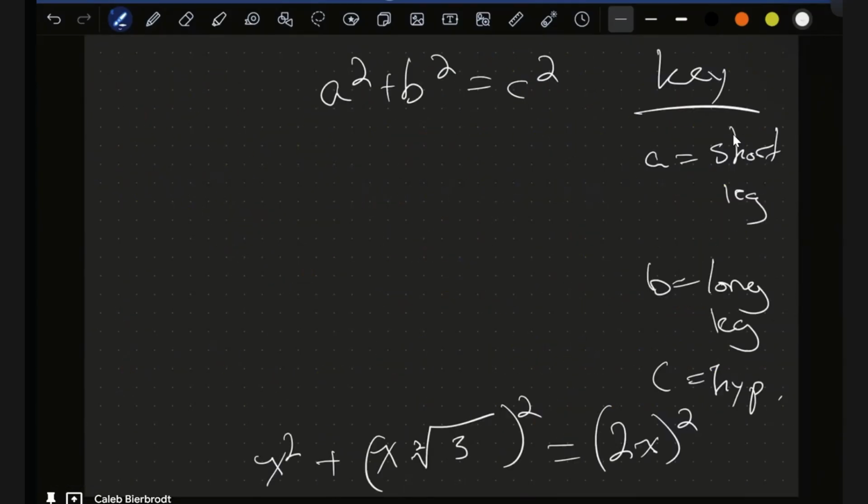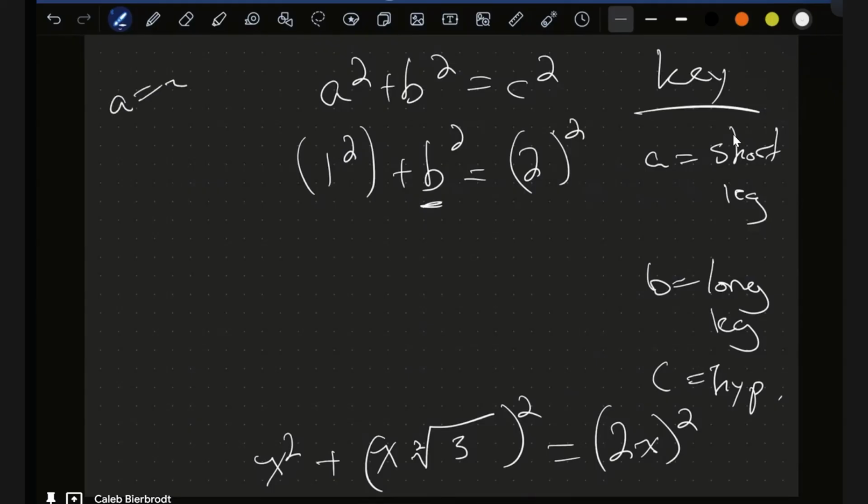So what I'm going to do is substitute in for a. Let's just say a is equal to 1. C is then equal to 2 based on the 30, 60, 90 formula below, right? 2x. So this is 2 squared, because a is equal to x and c is equal to 2x, according to the 30, 60, 90 rules.